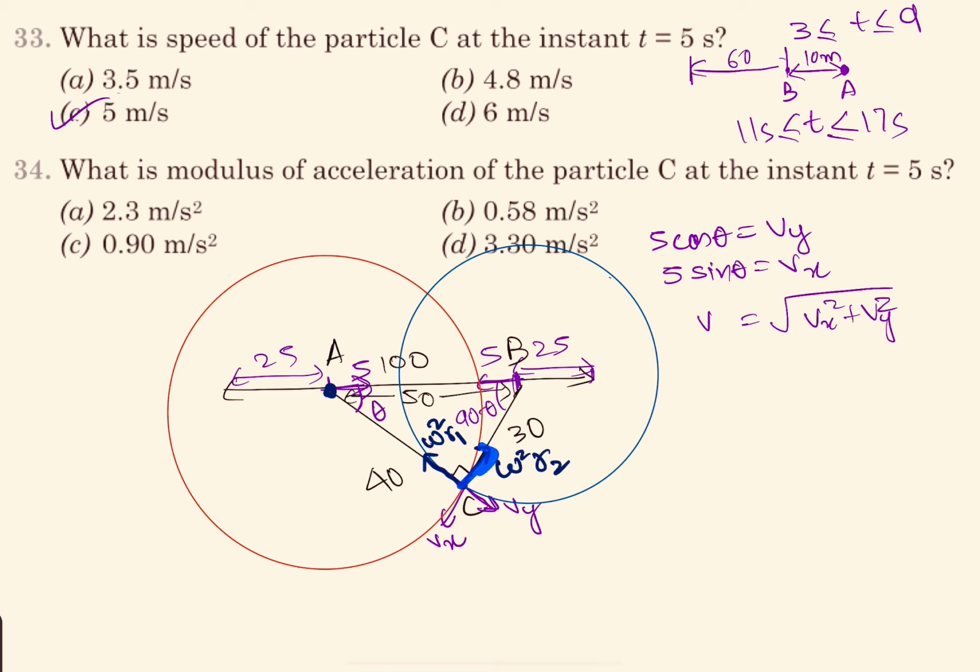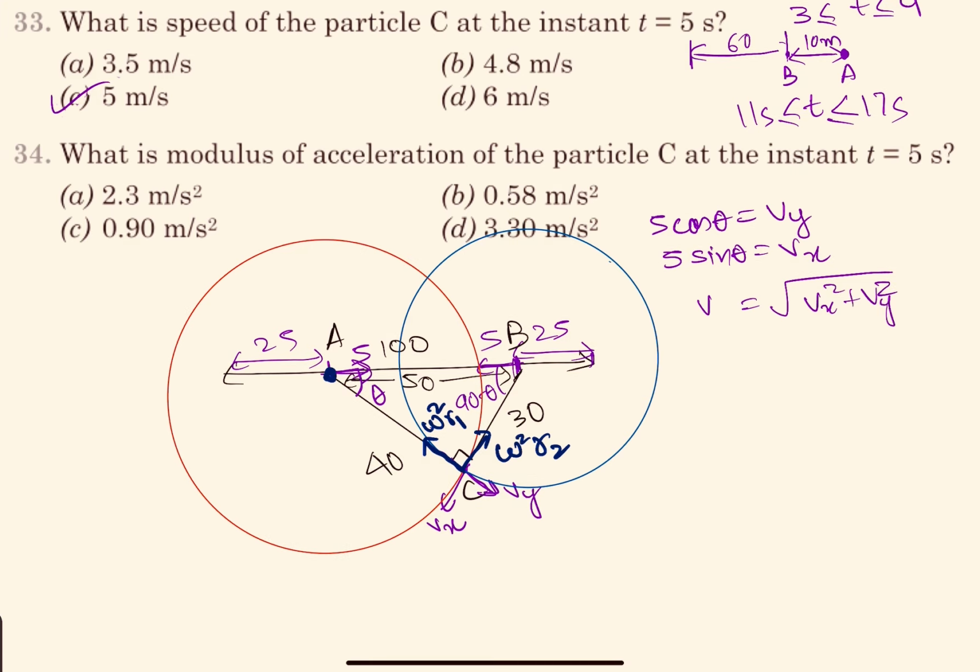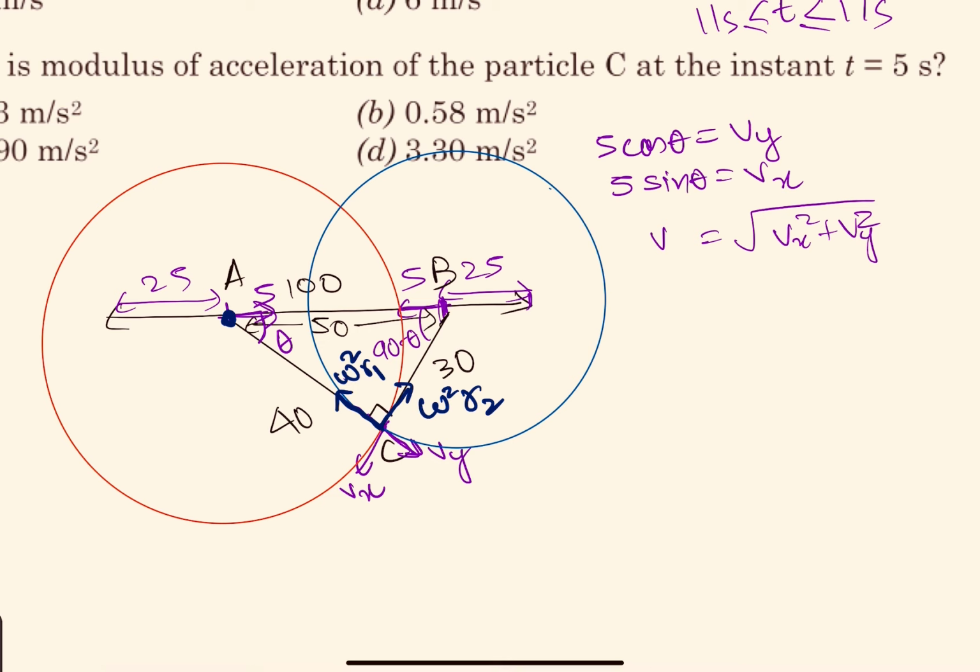These are the two mutually perpendicular components of acceleration, and the vector sum of these two must give us the net acceleration, because the net acceleration must be in this plane only. So how much would be omega? Omega is equal to V relative divided by R. So we can have different omegas. Let's say this is omega 1, this is omega 2.